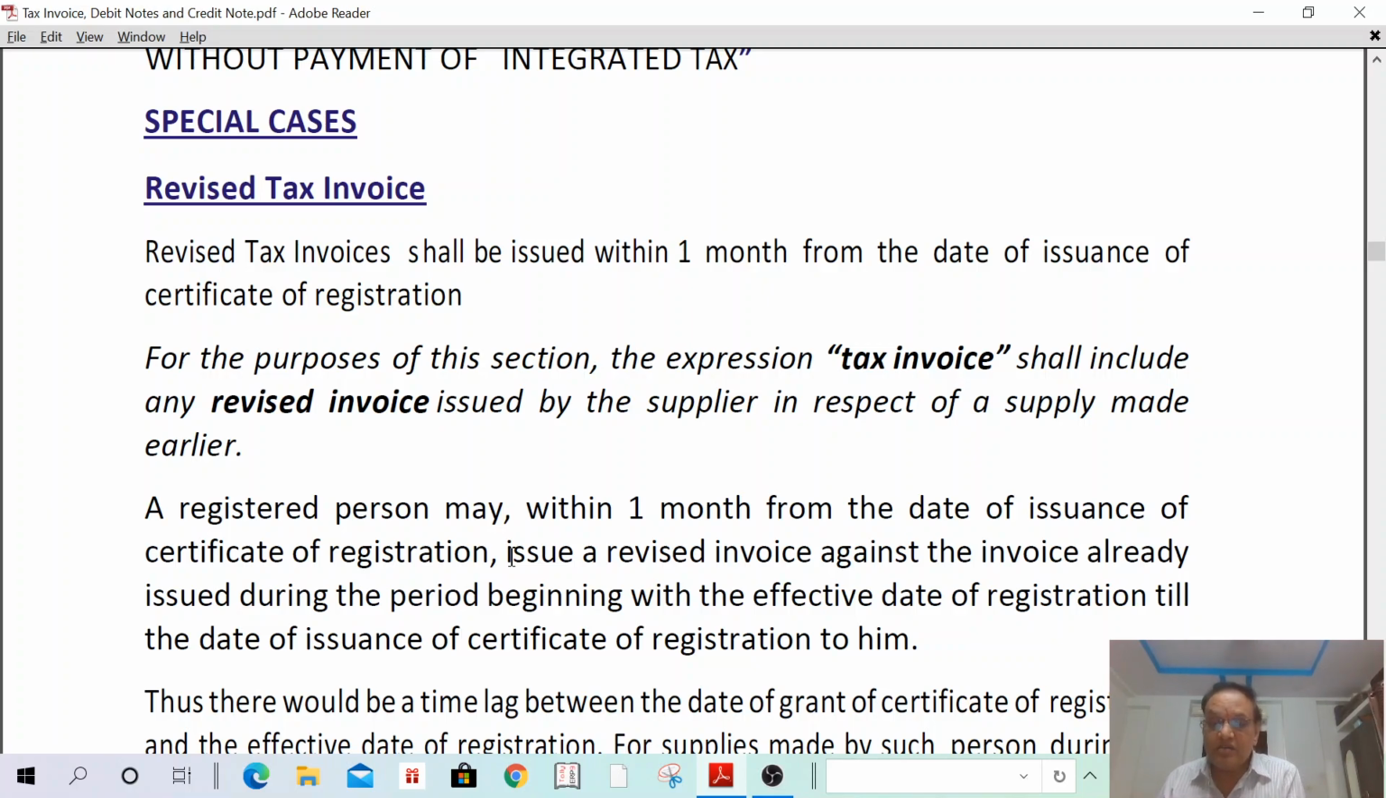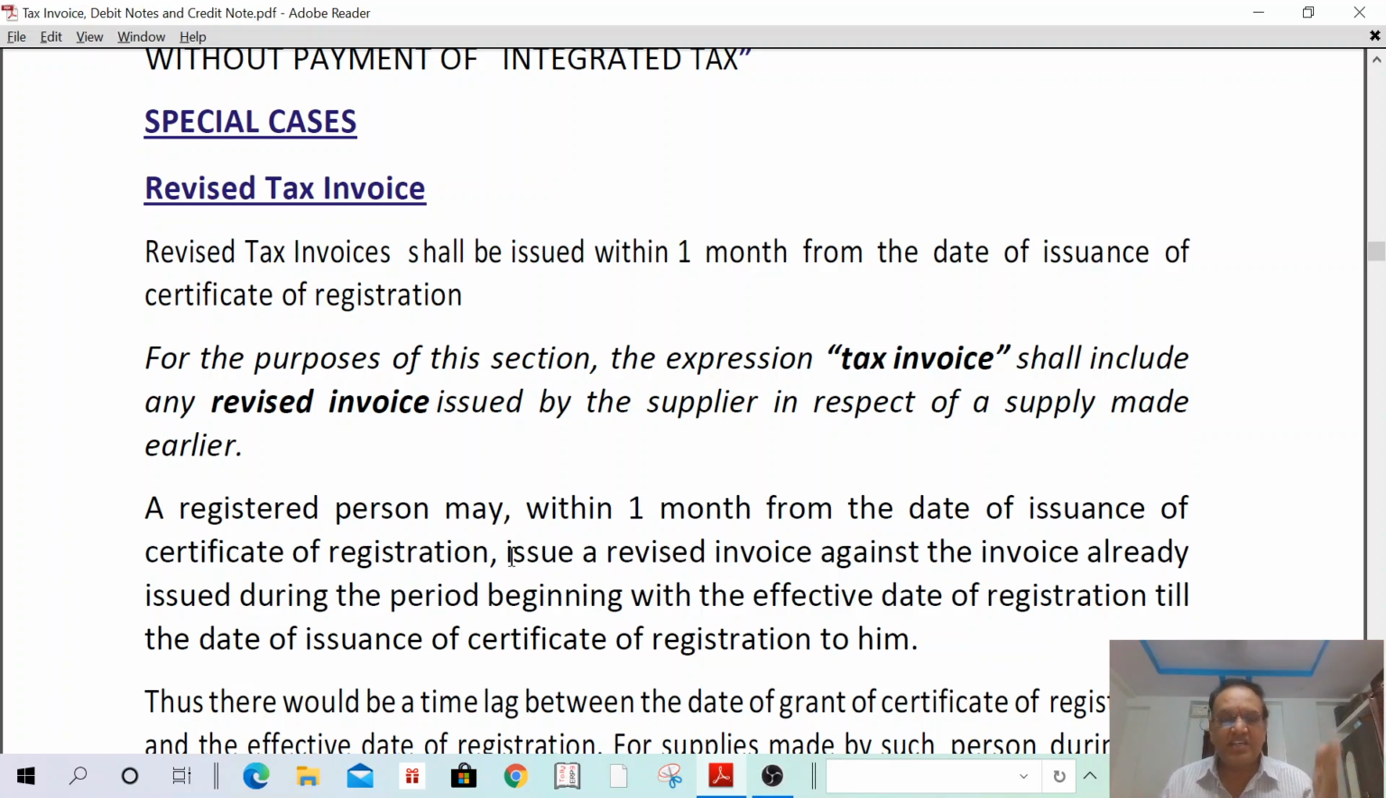Within 1 month from the date of registration, that is January 30, so January 30 plus 1 month, that is February 28. I have to issue the revised tax invoice before 28 February for the period from 1st January to 30th January. Understand?